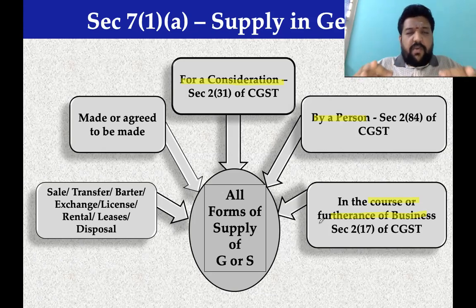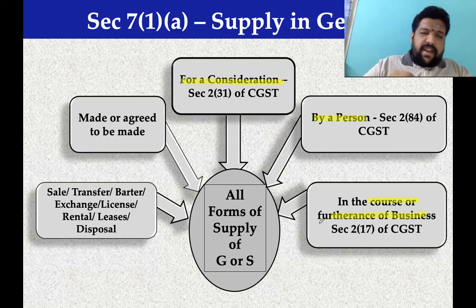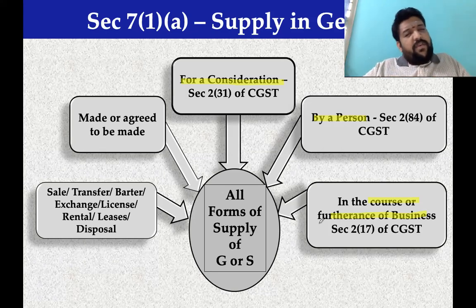Being a chartered accountant myself, I am engaged in a supply of services. It's a form of supply, no doubt. I have provided service earlier, or I agreed to a client that I will provide some service next week, for which today I take a consideration. I am an individual who represents a partnership firm.